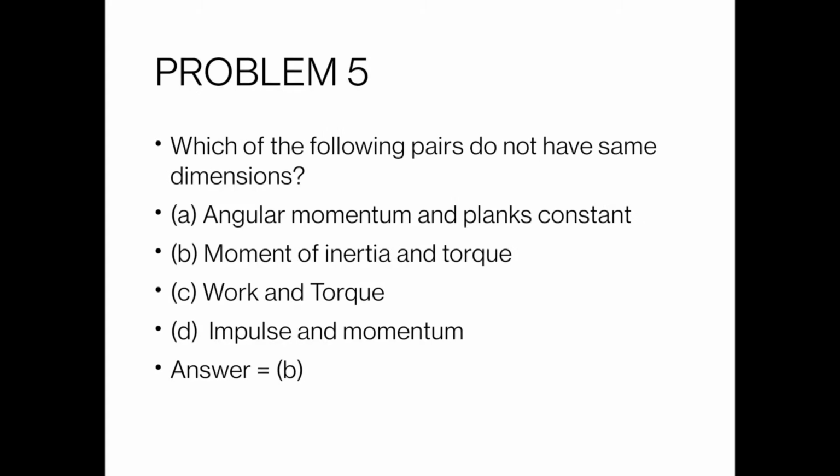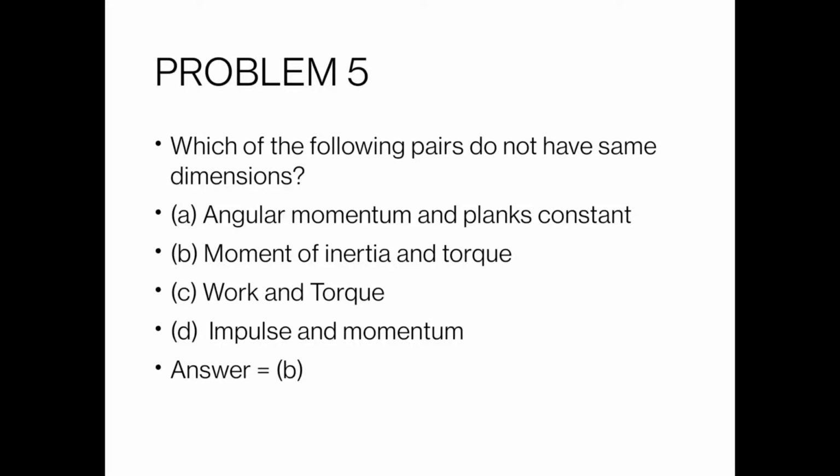Now our problem number 5. Which of the following pairs do not have the same dimensions? First one is angular momentum and Planck's constant. As we know, angular momentum mvr is equal to nh by 2 pi. The angular momentum is equal to Planck's constant, because h is the Planck's constant. Dimensions of angular momentum and Planck's constant are the same.